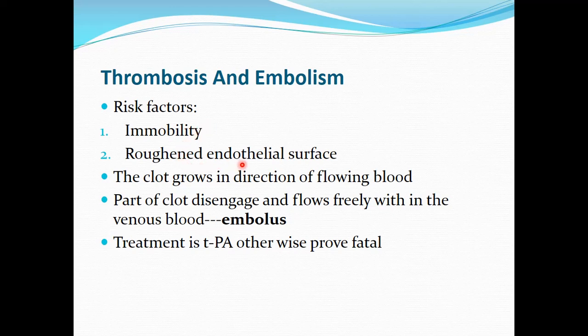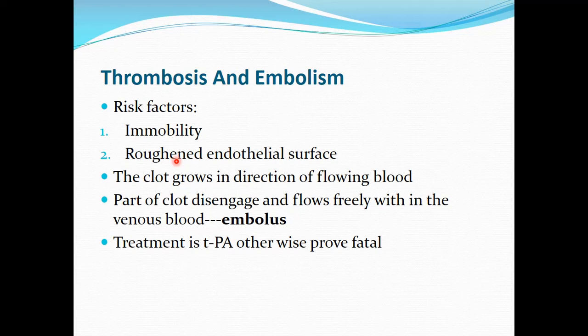Then a roughened endothelial surface can also cause thrombosis and embolism. Due to roughness of the endothelium, there is contact activation of factor 12 and the platelets. So clotting is initiated, and there is clot formation. Now, the clot which is formed in the blood vessel will grow in the direction of flowing blood. As long as this clot remains attached to the wall of the vessel, it is known as a thrombus.